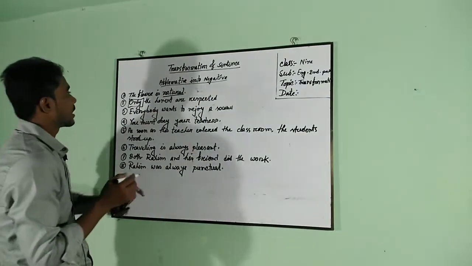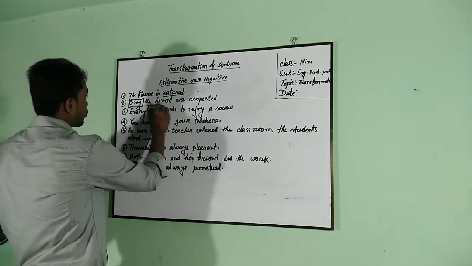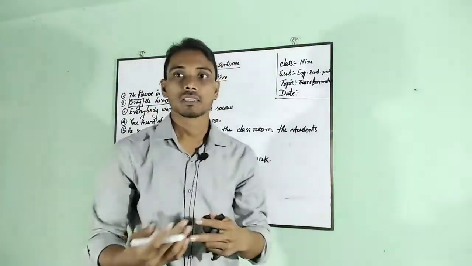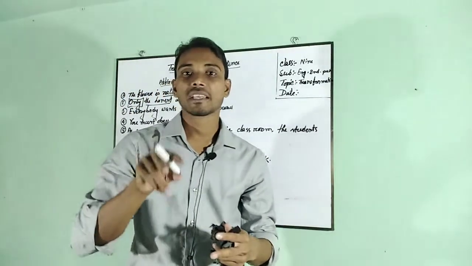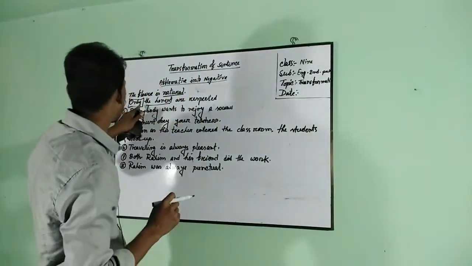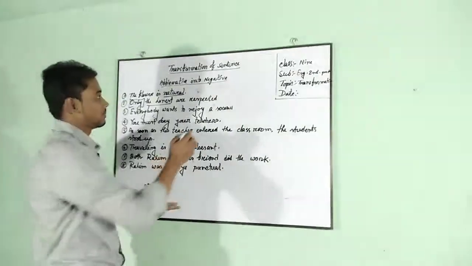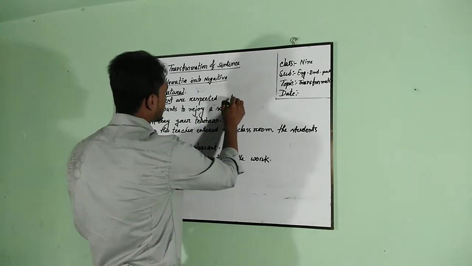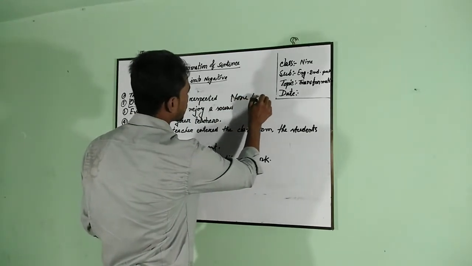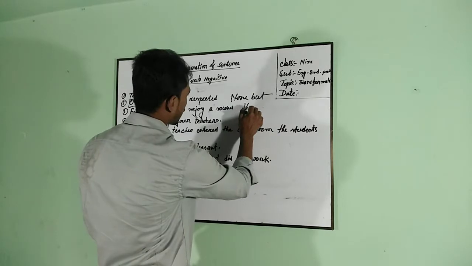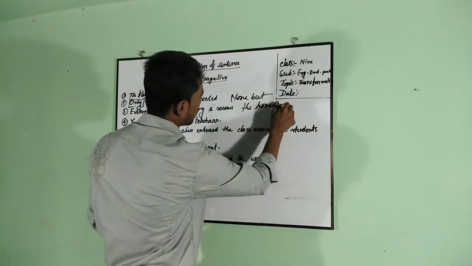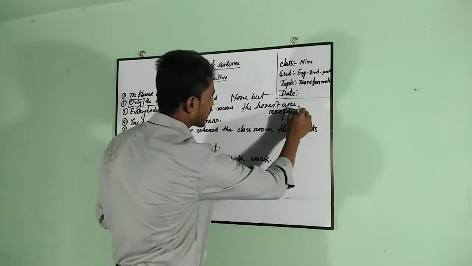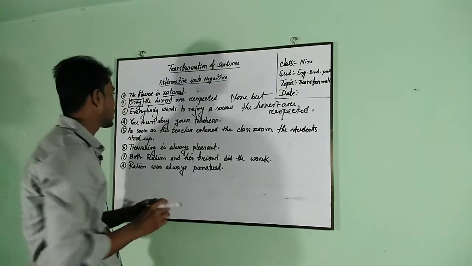Only the honest are respected. Look at the subject here carefully. Here the subject, the honest, indicates person. So we should write none but instead of only. None but the honest are respected. So we should write none but the honest are respected. Okay, have you got the point?